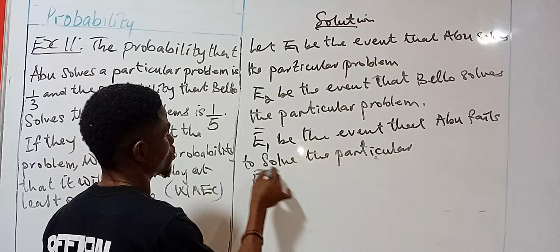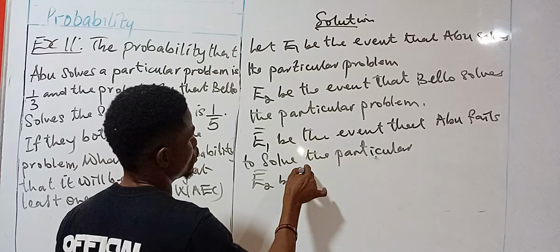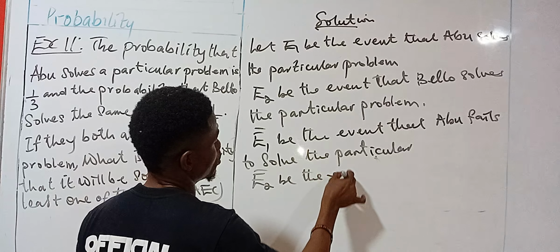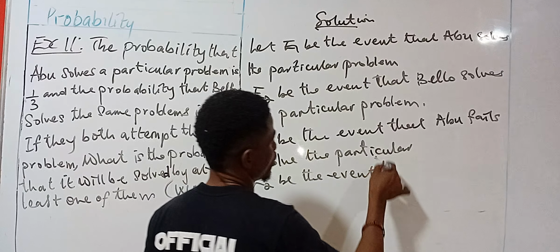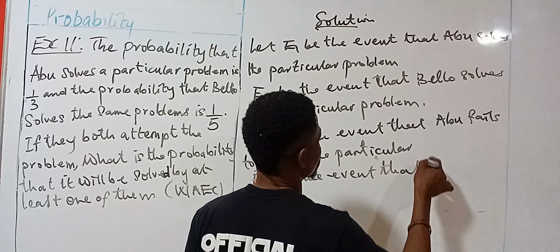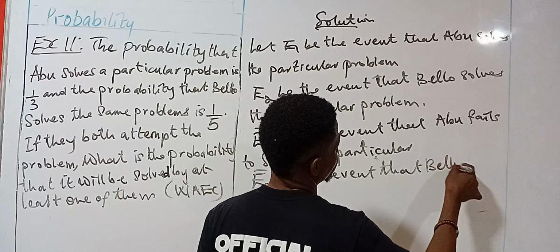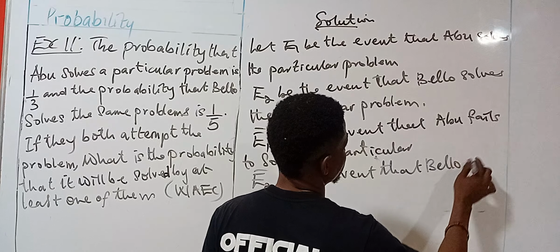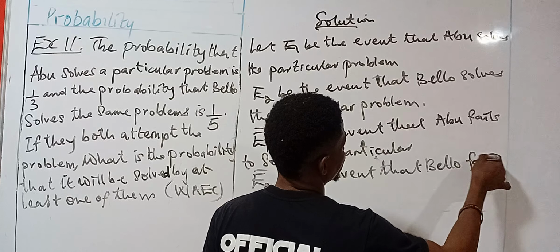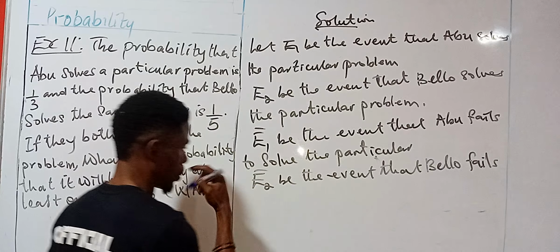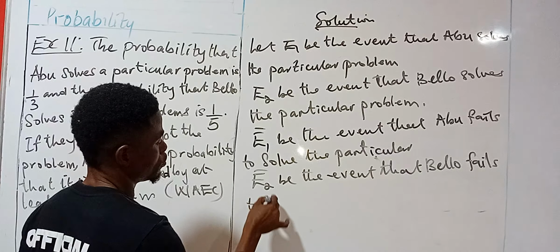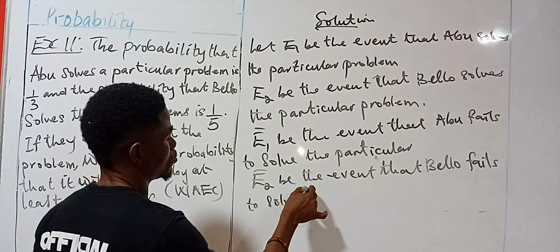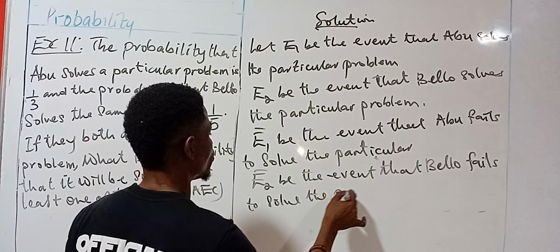Then E2 prime is going to be the event that Bello fails to solve the particular problem.